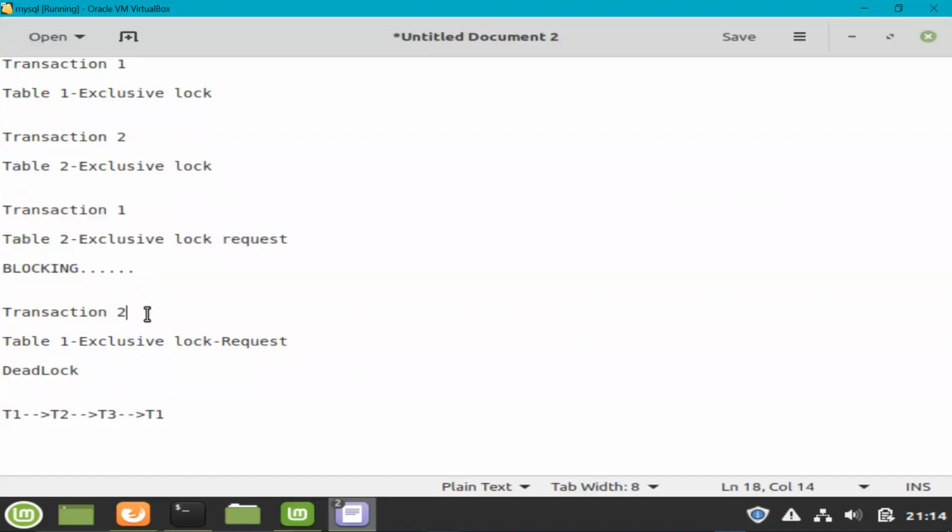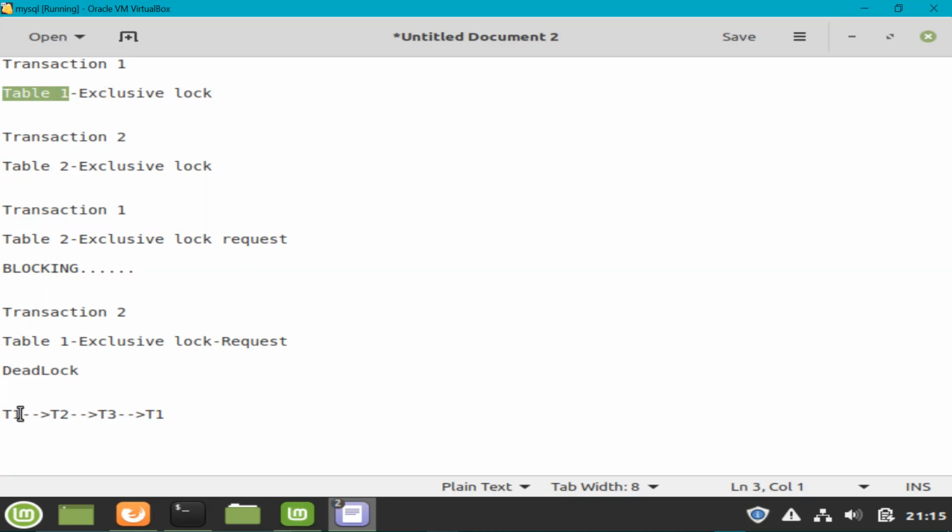But now if transaction 2 comes back and says that it needs the exclusive lock on table 1, at this time that blocking will convert into a deadlock, because now transaction 2 is being blocked by transaction 1, as transaction 1 has the exclusive lock on table 1. So transaction 2 cannot acquire the lock on table 1 until transaction 1 releases it. Transaction 2 is being blocked by transaction 1, and transaction 1 is being blocked by transaction 2. It is a deadlock scenario. Now none of the transactions can proceed further. So this is an example of a deadlock between two transactions, but it can happen between two or more transactions.